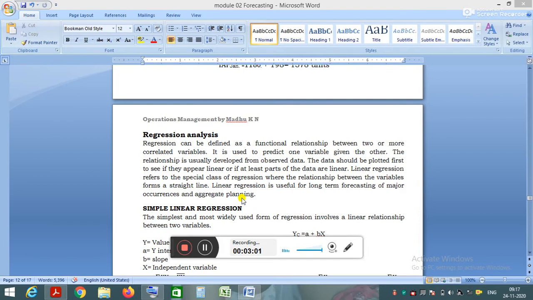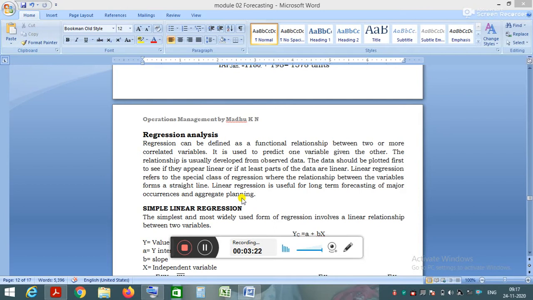There are two variables here. One is the dependent variable and the other is the independent variable. The dependent variable is the demand for the product, and the independent variable is the one on which the demand depends, but it is independent of the demand.